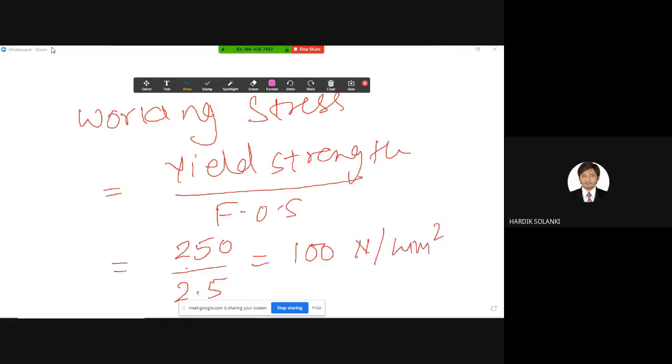Right, so a simple one-step calculation. You only need to remember a formula or equation. You put the values, get the answer. Clear? Working stress has been asked in question number 7 we are solving. So if you are having the PDF, you go to the PDF, question number 7. It has been asked to calculate working stress, and yield strength is given and factor of safety is given. Right? So in the exam, the values can be different, but the formula will remain the same. Clear? Shall we move forward? Yes, sir. Great.